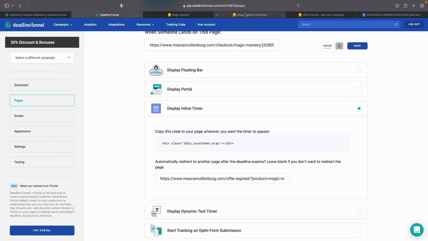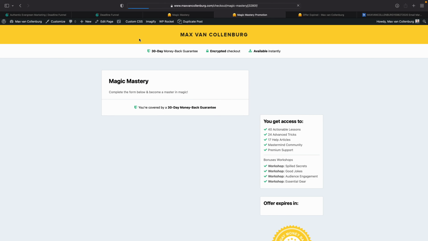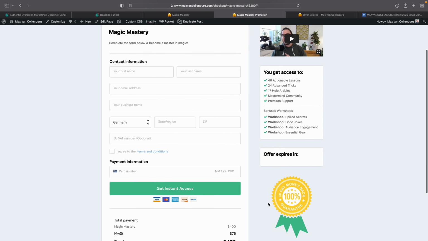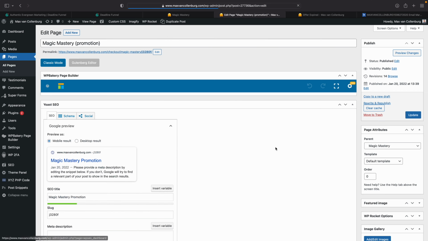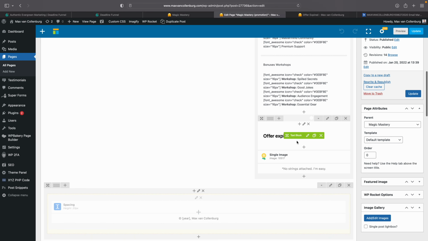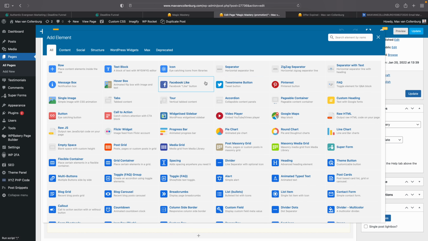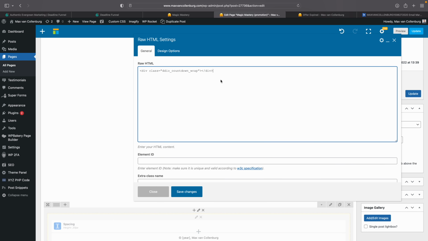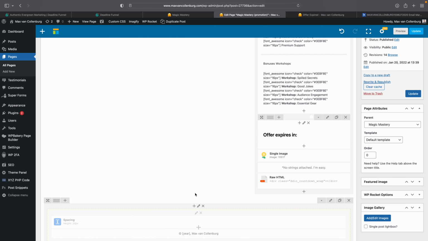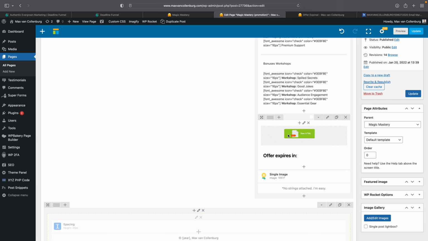Now that's pretty simple. So I go over here and then we first refresh to see if the floating bar is gone. You see the floating bar is gone. And then I want to add this inline timer over here. So I'm going to edit my page. And then what I want to do is I want to add it down here. So we're going to here search for the HTML block. So here is a raw HTML. And then I will add the code that I just copied for that inline timer. And then I will drag it up here.